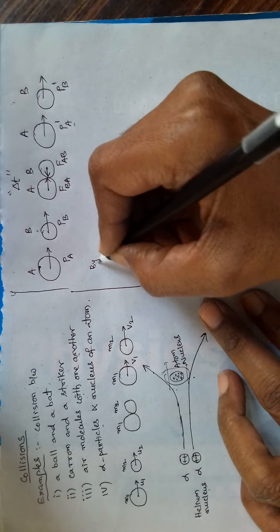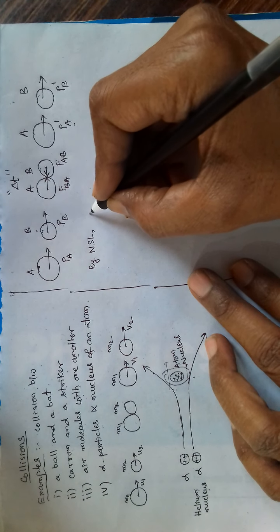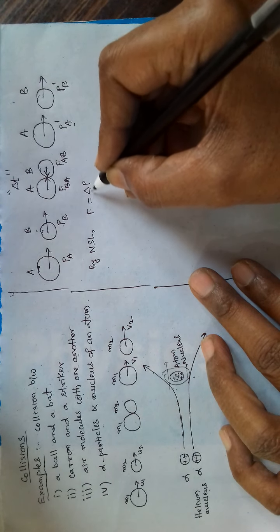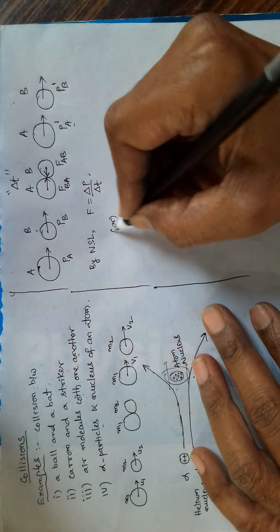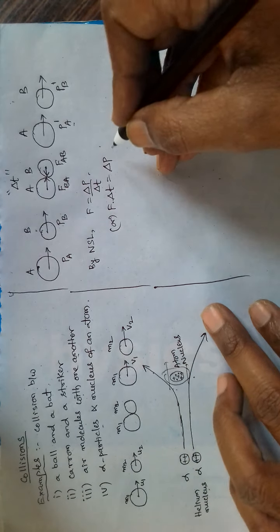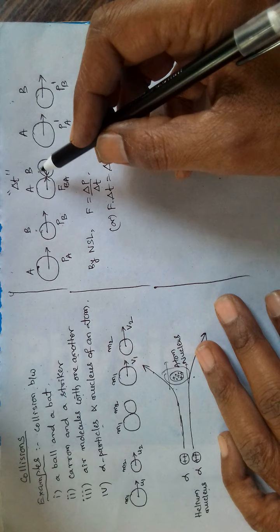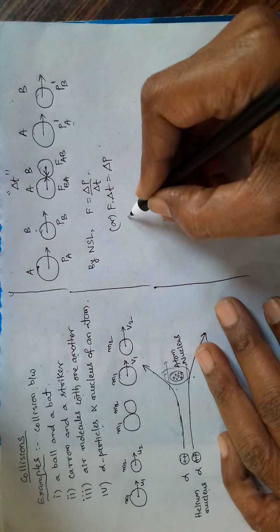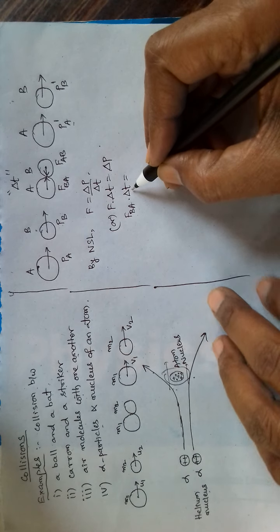Now by Newton's second law, F is equal to delta P by delta T, or F into delta T is equal to delta P. Suppose let us consider the force exerted by A on B. So let me write FBA, for a time interval delta T.